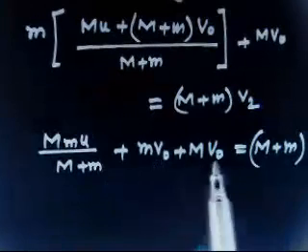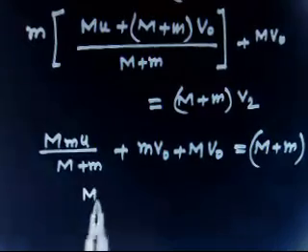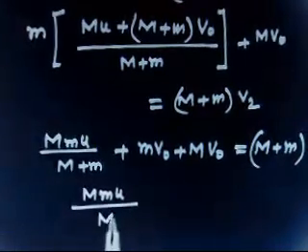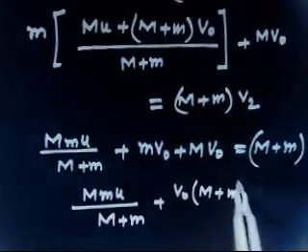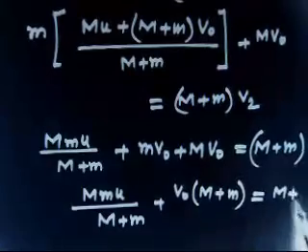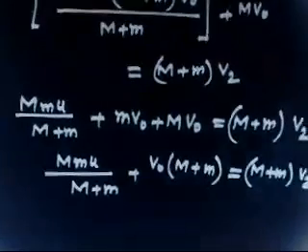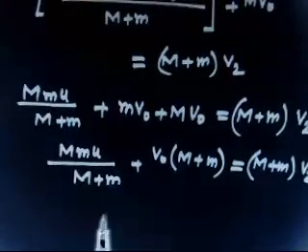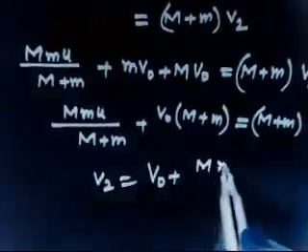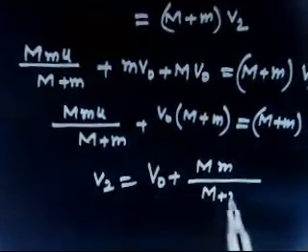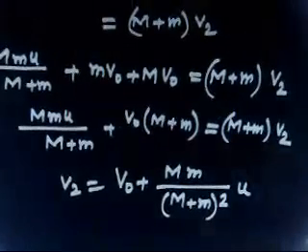Now if I take v naught common, I will have mu by m plus M plus v naught into (m plus M), and this is (m plus M) v2. Are you getting? So if I solve for v2, v2 is equals to v naught plus m into M divided by (m plus M) whole square into u. Are you getting? Now let us check this one.